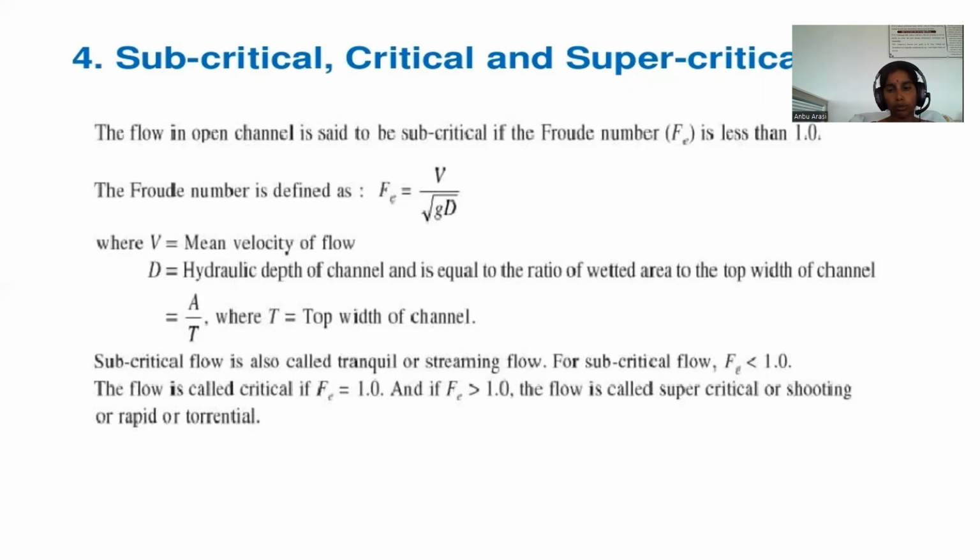For subcritical flow, the Froude number Fr is less than 1. When the Froude number is equal to 1, the flow is called critical flow. And when the Froude number is greater than 1, the flow is called supercritical, or shooting, or rapid flow, or torrential flow.